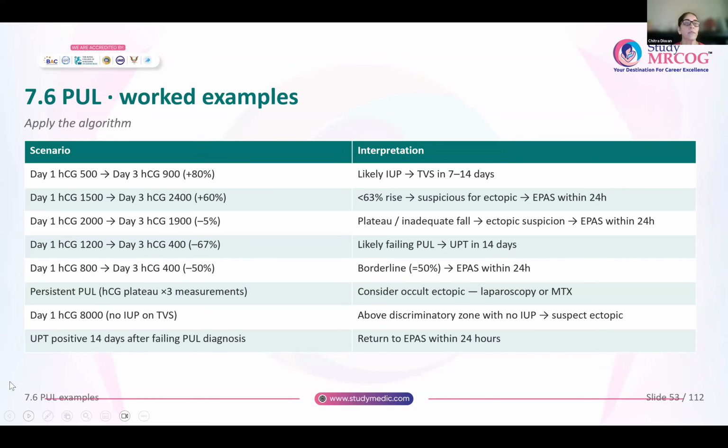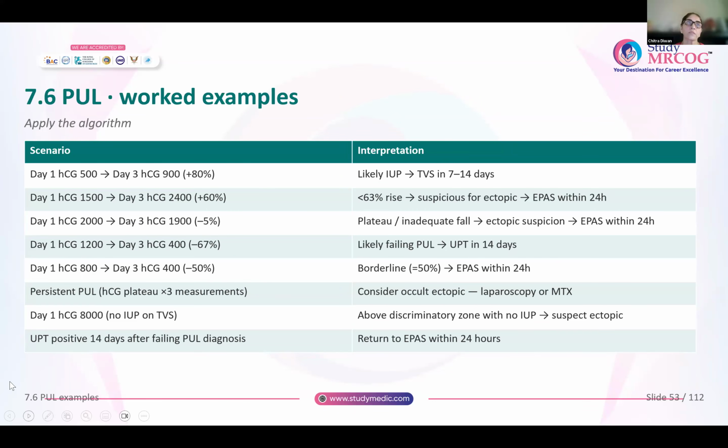Day 1 HCG 800, day 3 400. So the fall is 50%. Remember, the fall should be more than 50%. Here the fall is exactly 50%. That means it is a borderline. So it could potentially be an ectopic. So refer her to the early pregnancy assessment services.